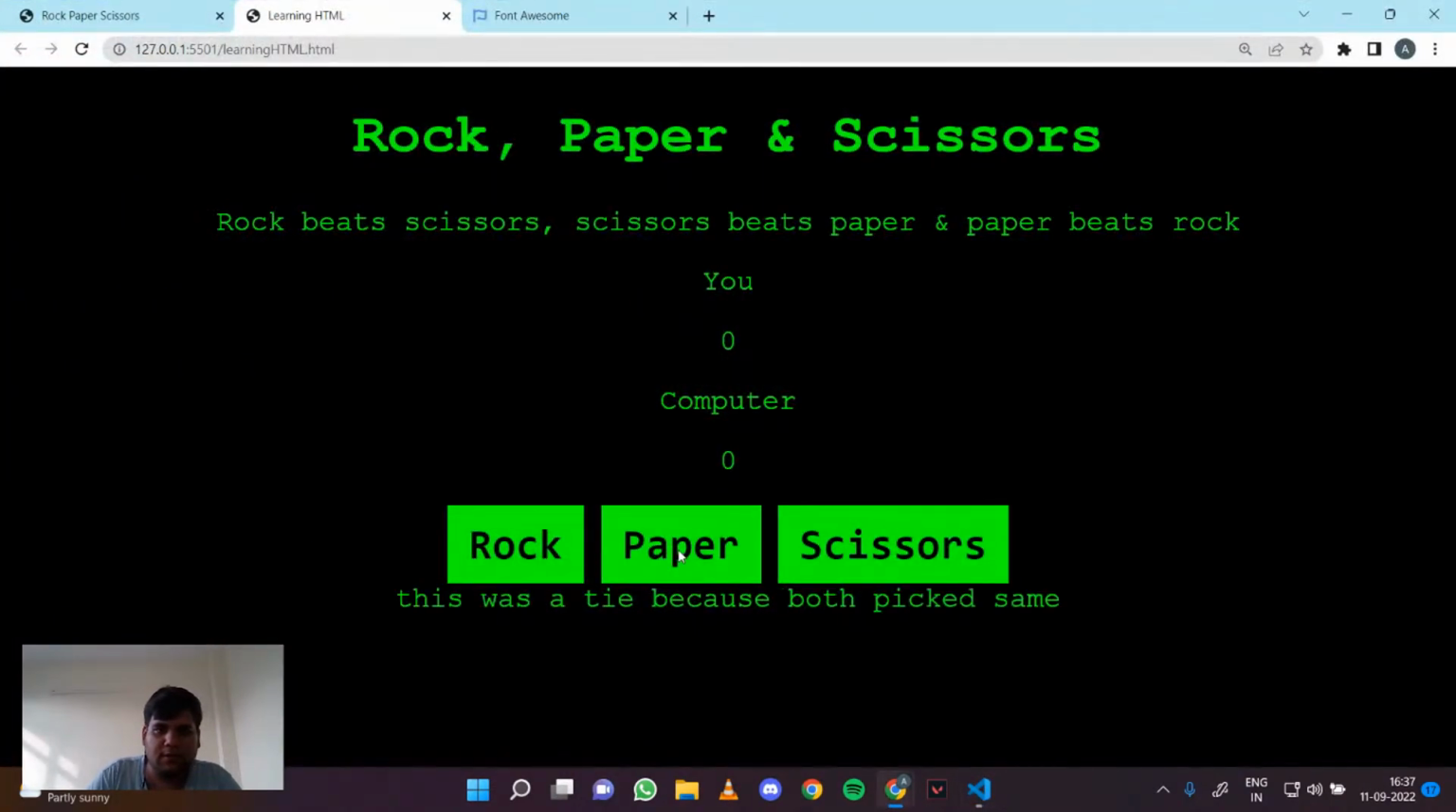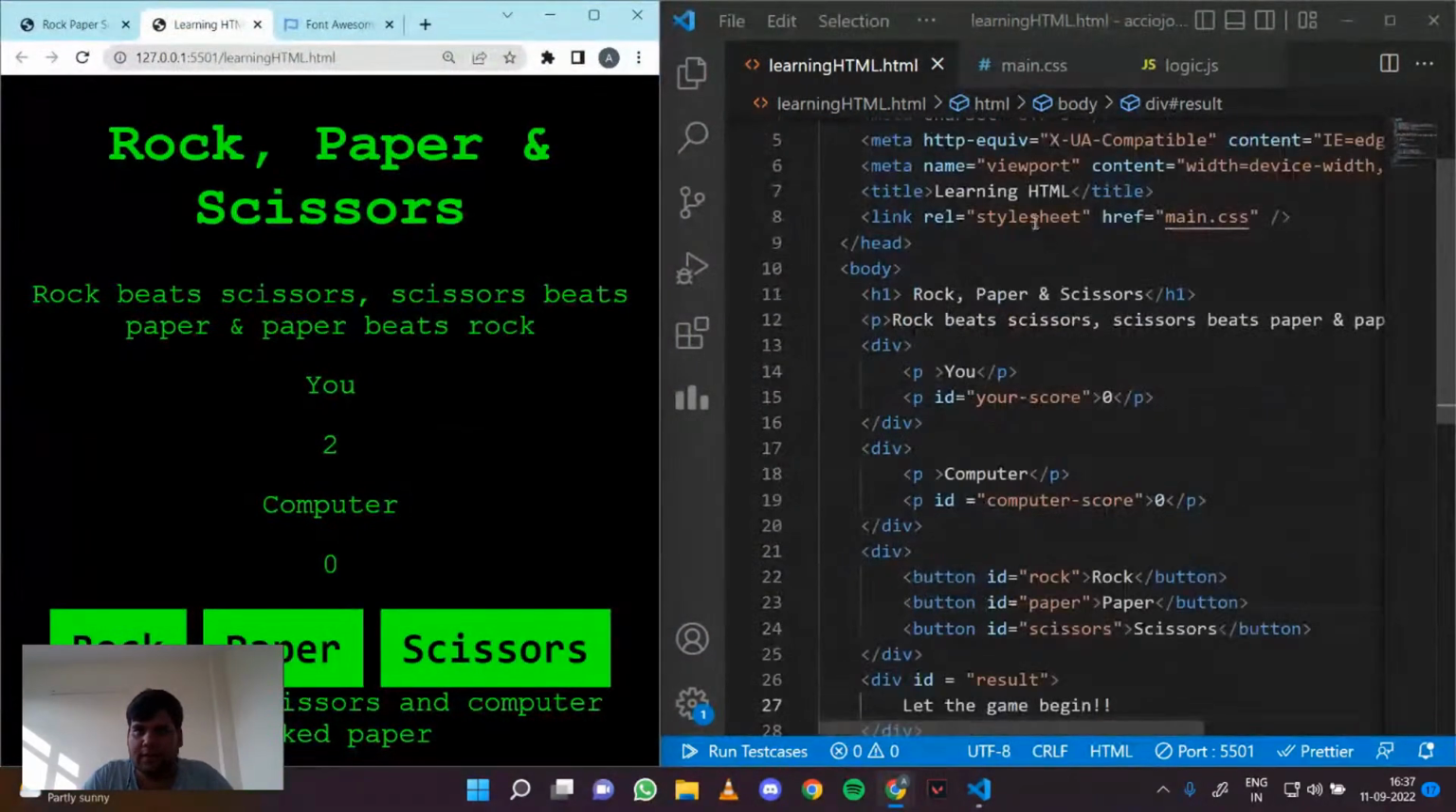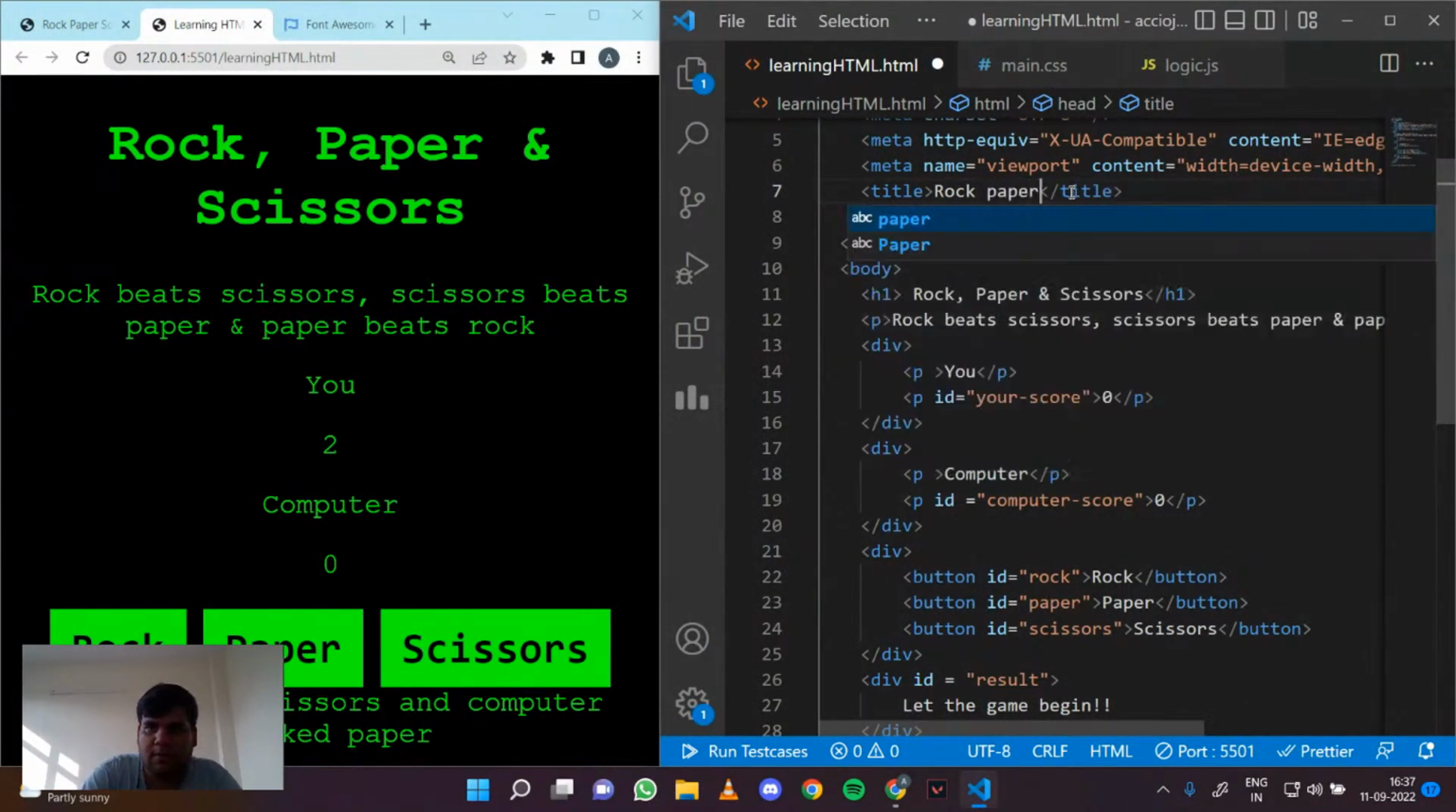So still our game works functionally the same, right? It's just that now here the score, it becomes better, right? So now what we want is we want to build basically a border around it, right? So what we'll do is we'll go to learning basically here, right? So let's name it rock paper scissors, rock paper and scissors.